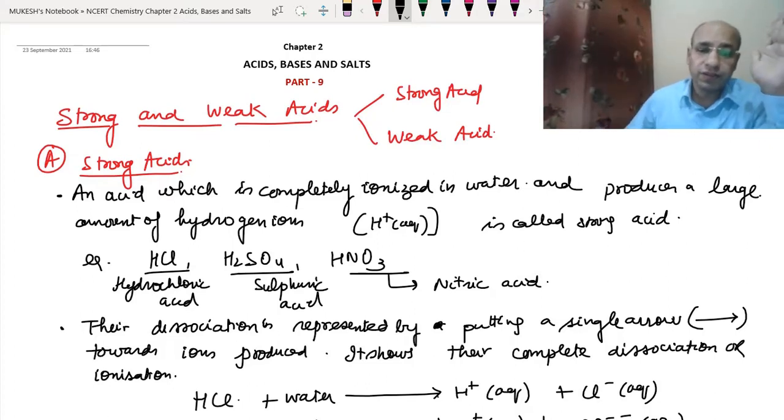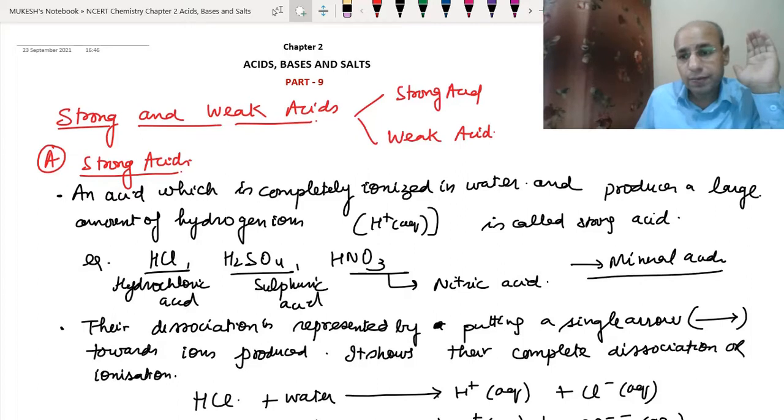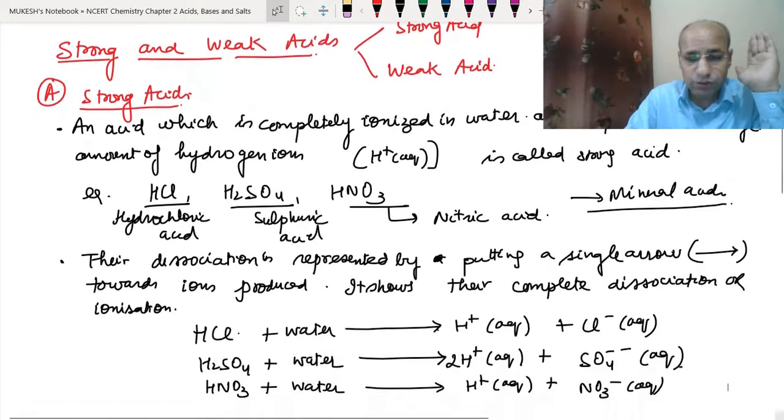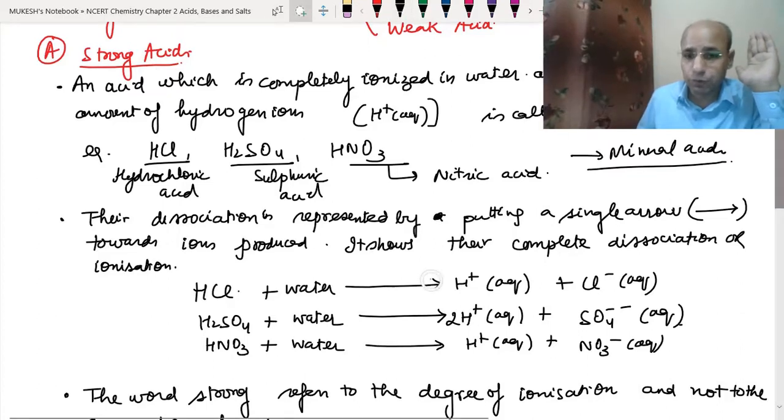So we have different examples, like hydrochloric acid, sulfuric acid, and nitric acid. These are all mineral acids. You can say most of the mineral acids are strong acids. And since we need to represent their dissociation, it is represented by putting a single arrow towards the ions produced.